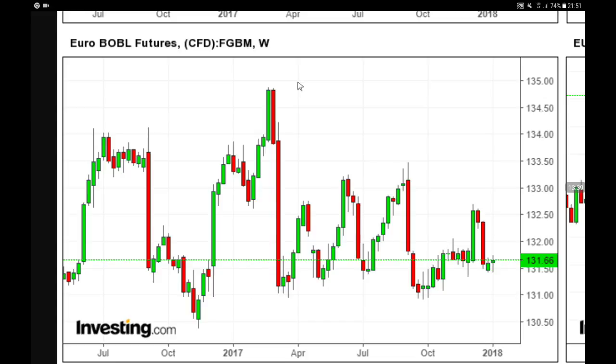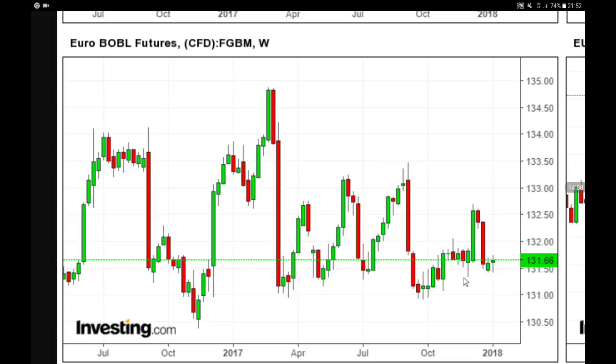And over here, as you can clearly see, we are in a trading range. You see between 131 euros as a support, and you see 132.50 as resistance, and another second resistance much higher at 133, another one at 133.50, and the big one at the highest at 135.